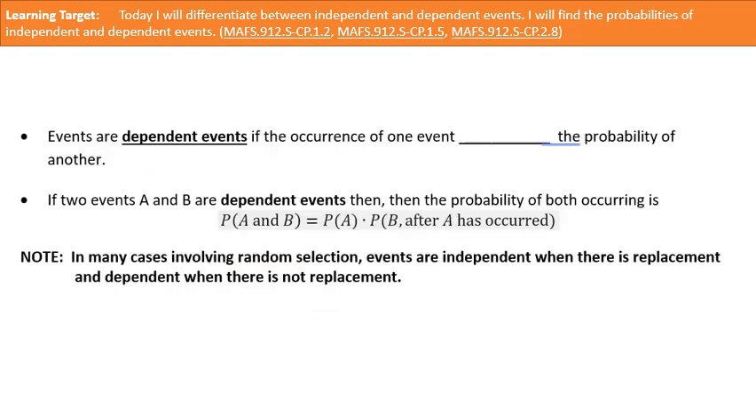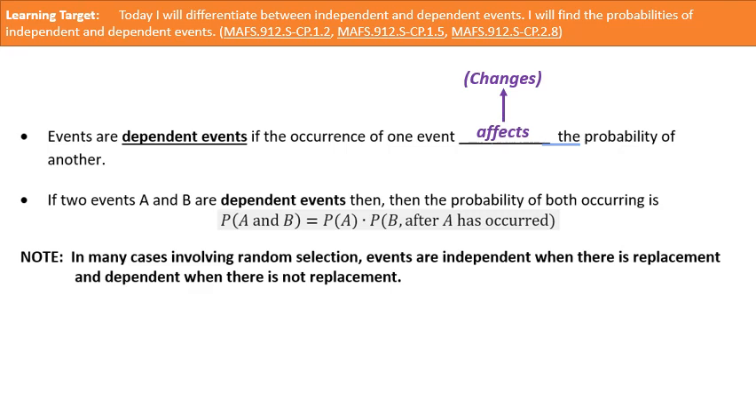Okay. Now, those were independent events. Now we're going to talk about dependent events. All right, so if you know an independent event, then a dependent event is just the opposite. Events are dependent if the occurrence of one event affects the probability of another. What does that mean? It means that the probability of the second event will change after the first event takes place.